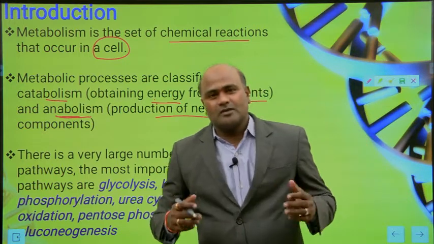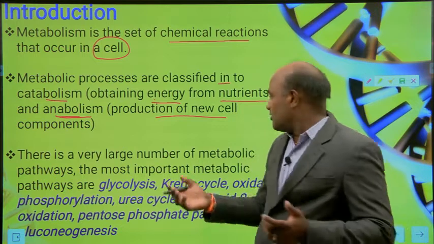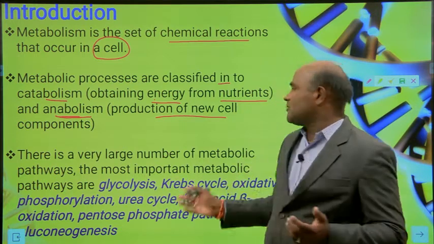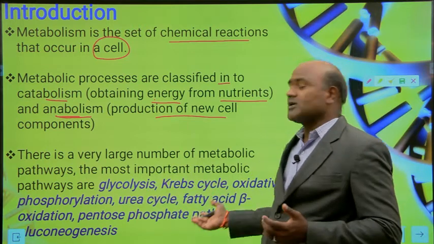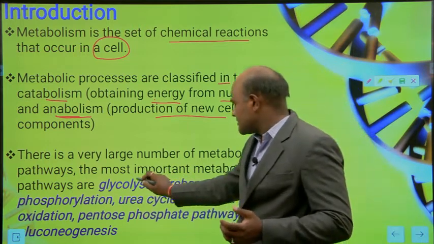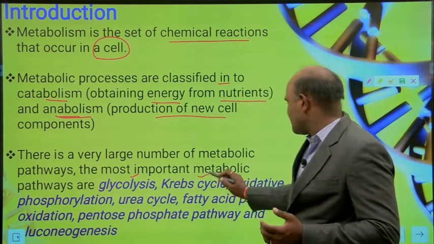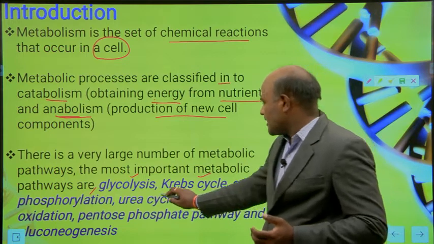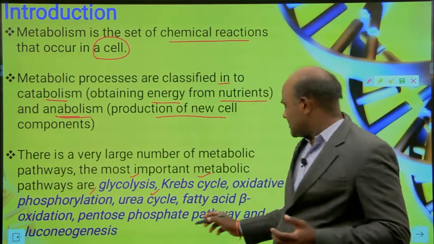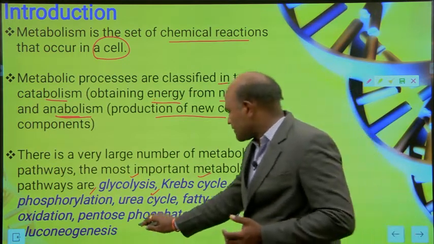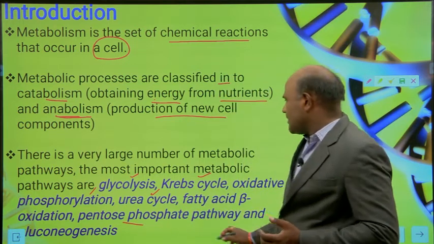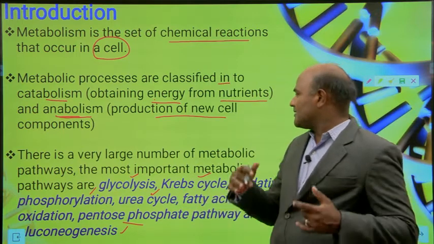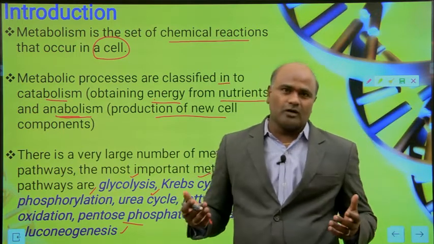There are various metabolic pathways involved. Some of the most important examples are glycolysis, Krebs cycle, oxidative phosphorylation, urea cycle, fatty acid beta oxidation, pentose phosphate pathway, and gluconeogenesis.